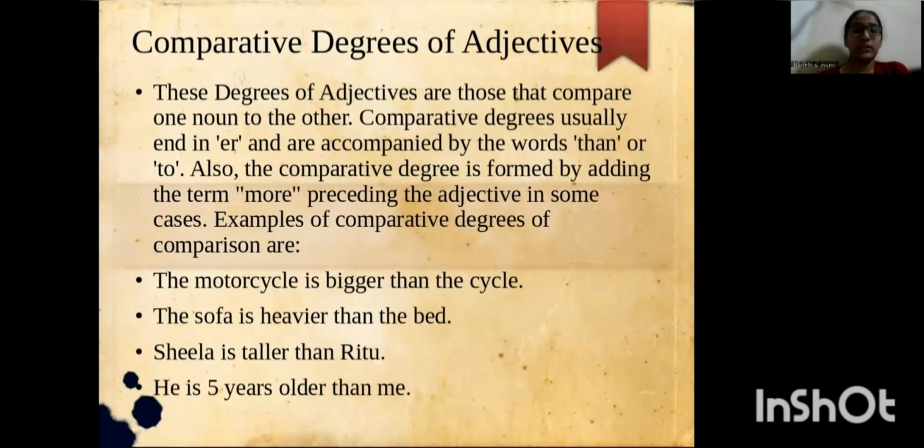Comparative degrees of adjective. These degrees of adjectives are those that compare a noun to another. Comparative degree usually ends with -er and is accompanied by the words than or to. Also, the comparative degree is formed by adding the term more preceding the adjective in some cases. Examples are: the motorcycle is bigger than the cycle. The sofa is heavier than the bed. Sheila is taller than Ritu. He is 5 years older than me.